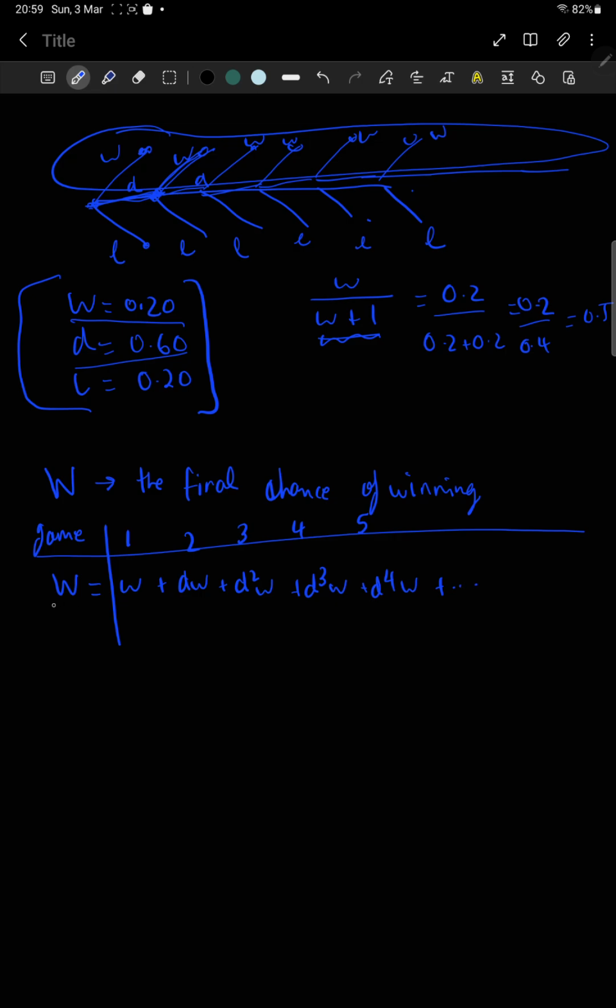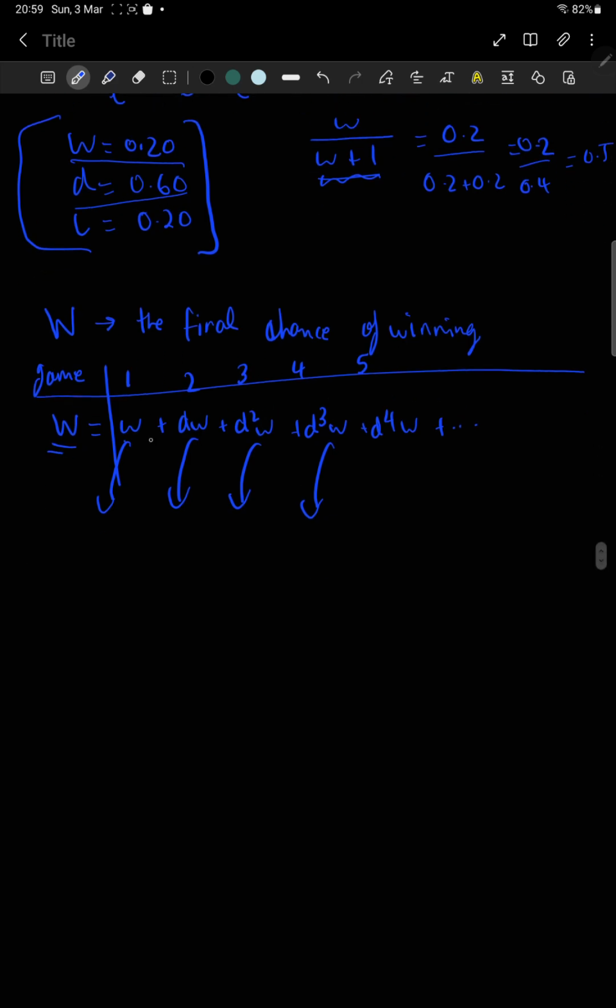The chance of big W, so the chance of winning, is equal to w plus d times w plus d squared times w, and so on. And all this really signifies is that this is a normal win, this is a win after a draw, this is a win after 2 draws, this is a win after 3 draws, right? This is what it means. So let's work with this. Now the first thing we can do is take small w common. So we get 1 plus d plus d squared plus d cubed, and so on.